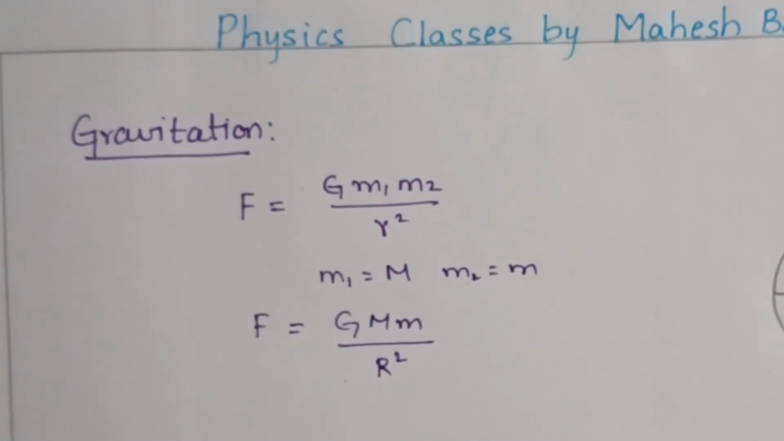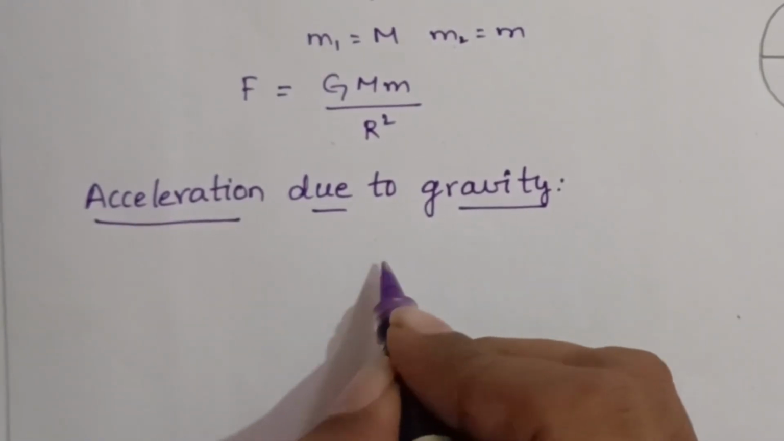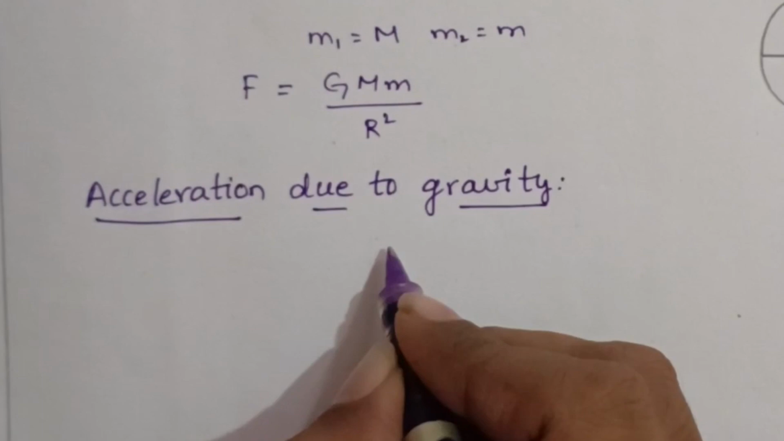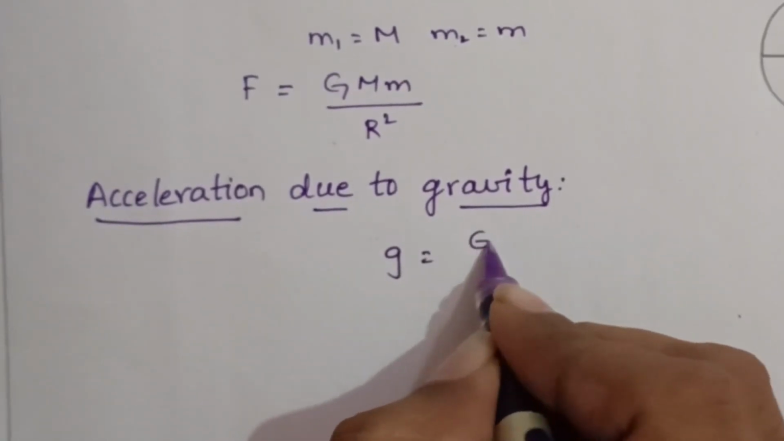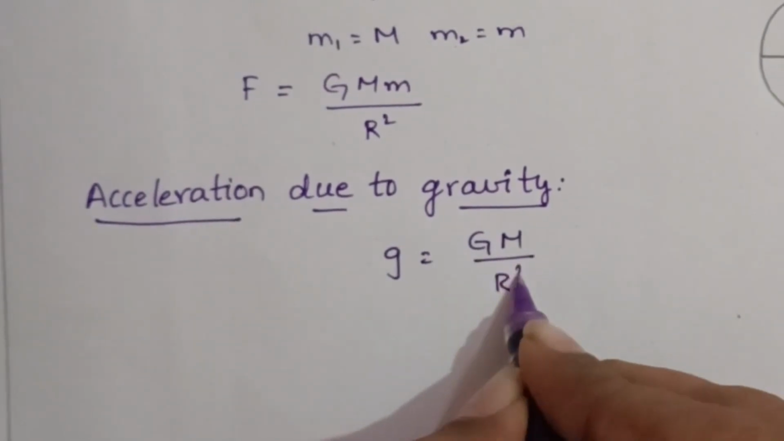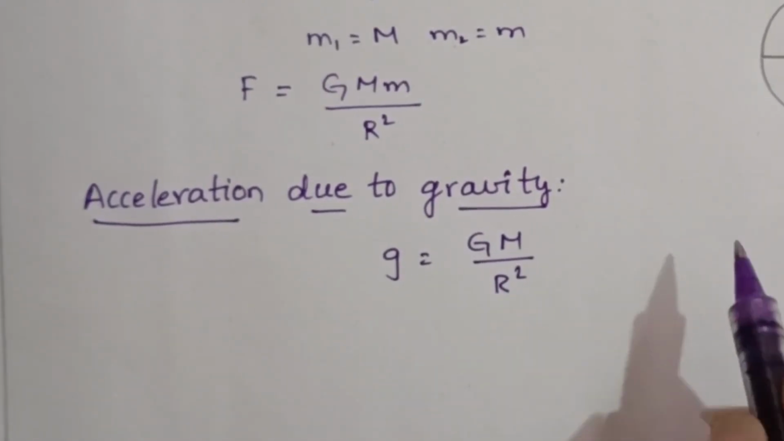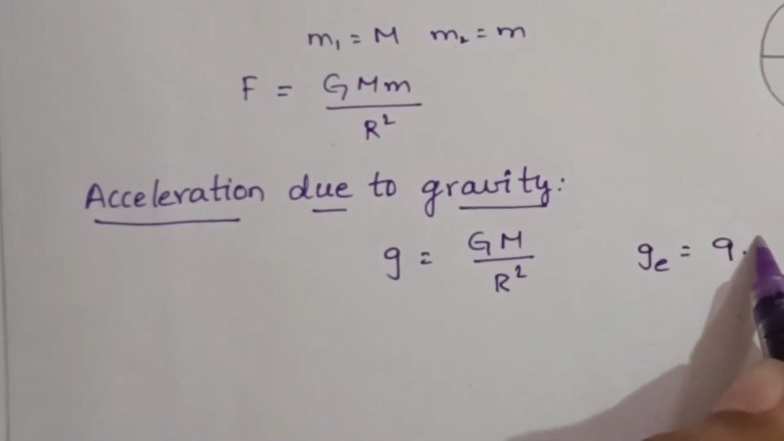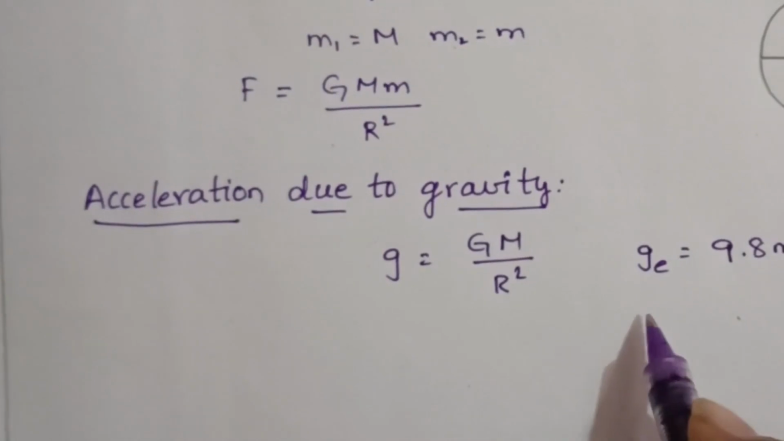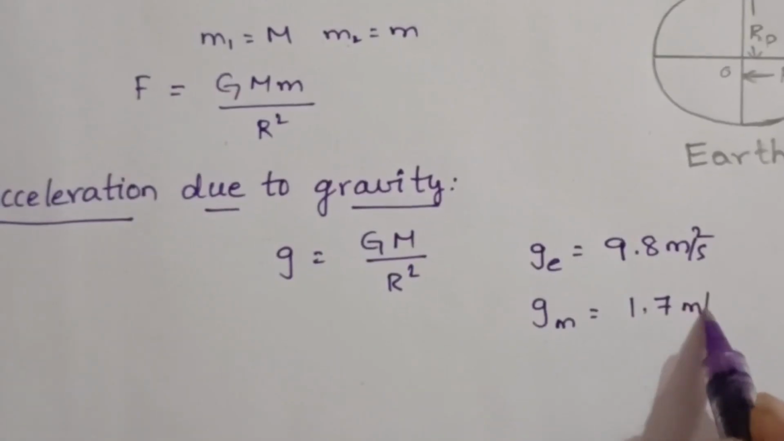After that we discussed the acceleration due to gravity formula, and we can say this is the relation between capital G and small g also. Small g equals G capital M by r square. From this formula we found the g value on earth is nearly equal to 9.8 meter per second square, and the g value on moon is 1.7 meter per second square.